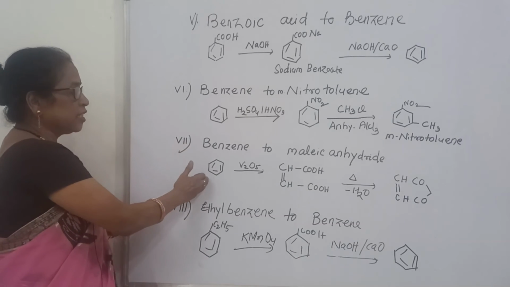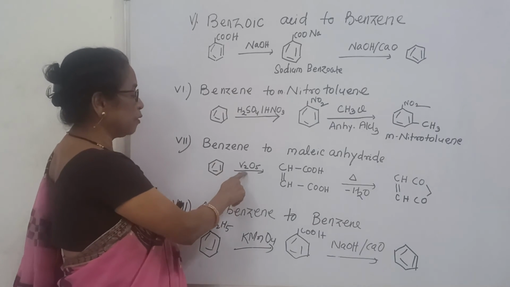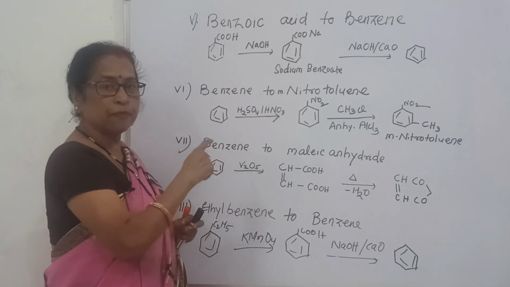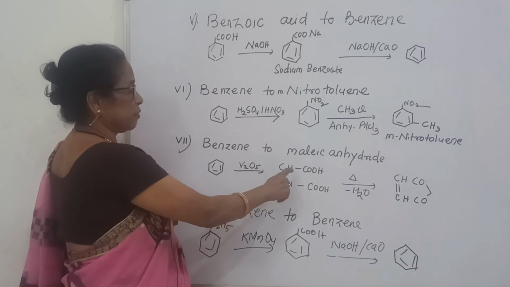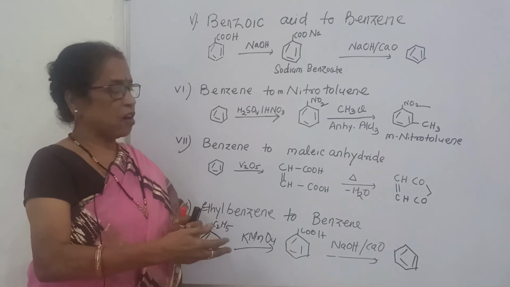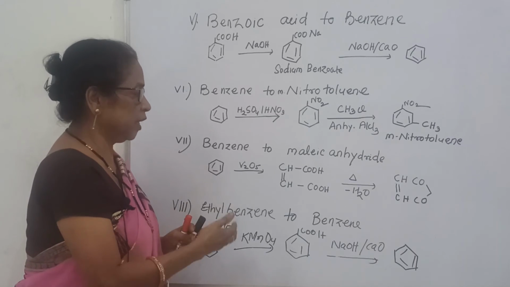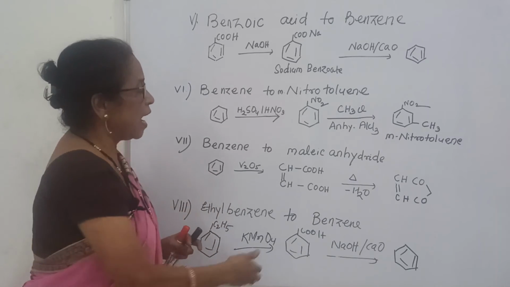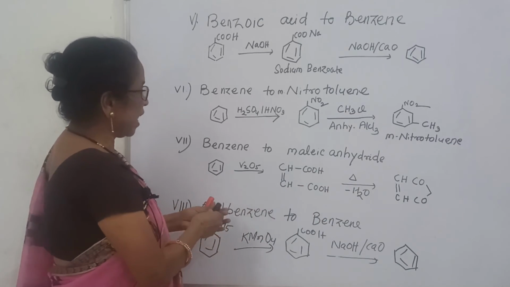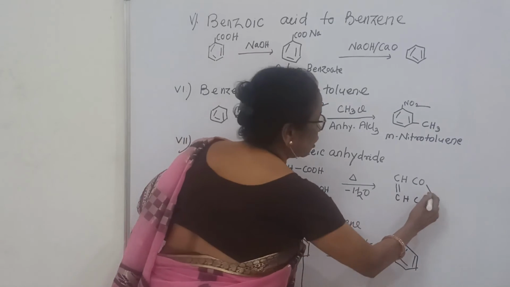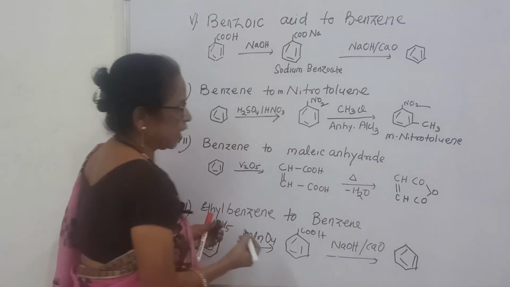Again see, benzene, remember V2O5 you should write. Under vanadium pentoxide, it gives maleic acid. Maleic acid on heating removes water, and that gives maleic anhydride. Here oxygen is there, so this is called maleic anhydride.